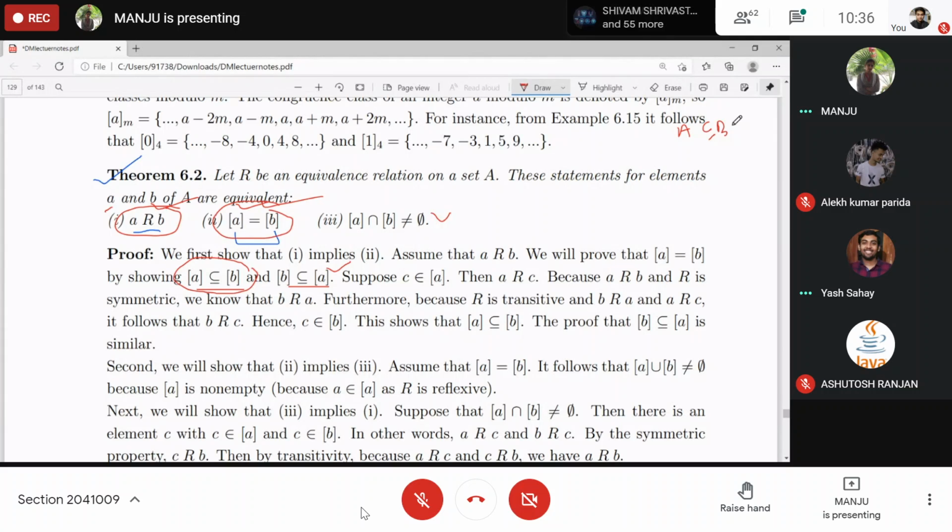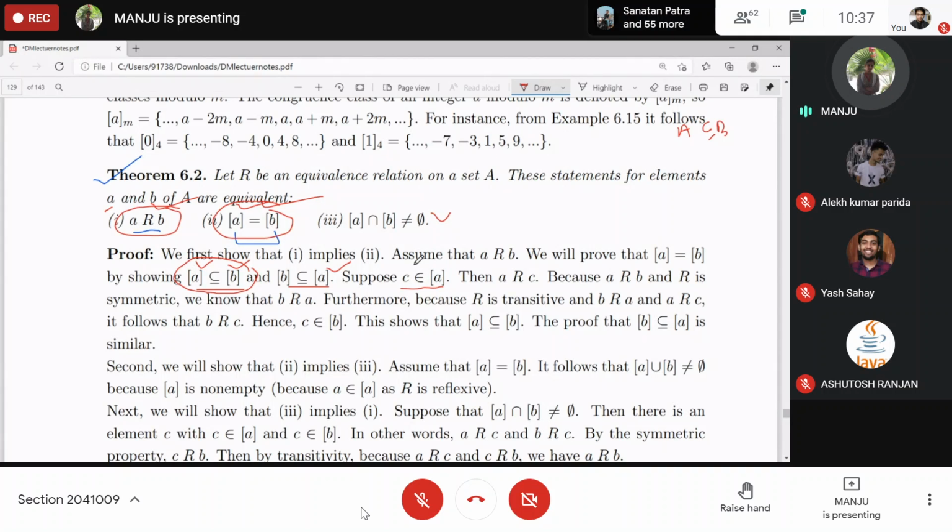Yes, ma'am. That is the subset definition: for all x, if x belongs to A, then x belongs to B. So you pick an element from the equivalence class of A and try to show that it is present in B. Clear? So suppose some element C belongs to this equivalence class of A.